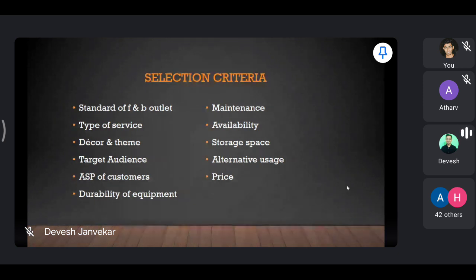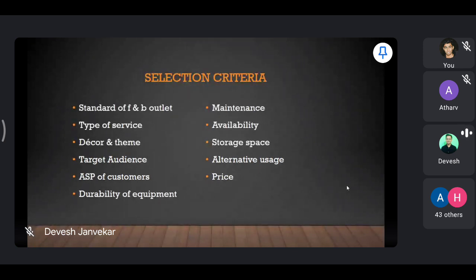In case of furniture, which is your capital investment, you need to check its durability.